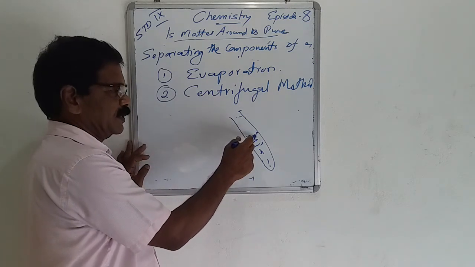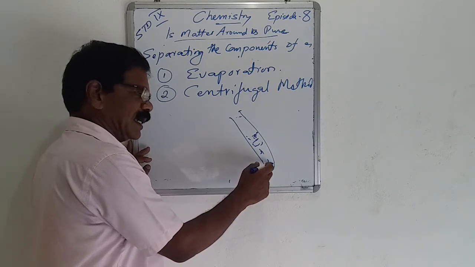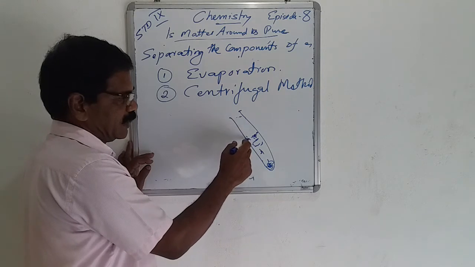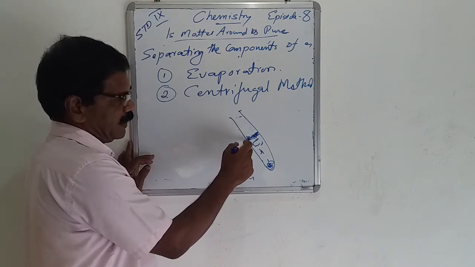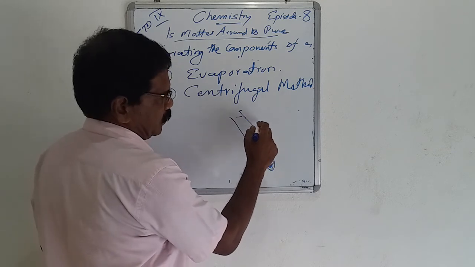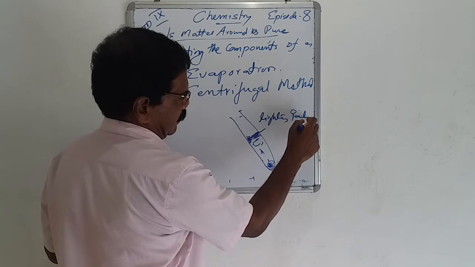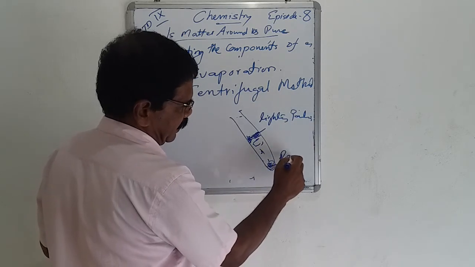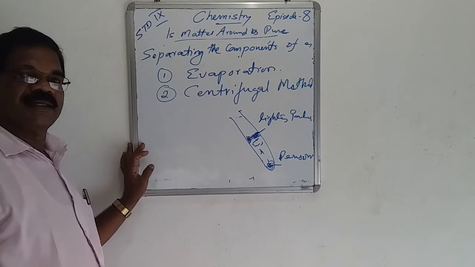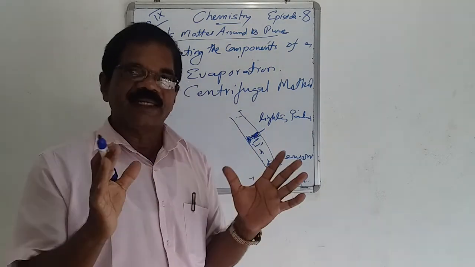After some time, the denser particles collect at the bottom of the tube and the lighter particles at the top. Thus we can separate a mixture where there is a difference in densities.